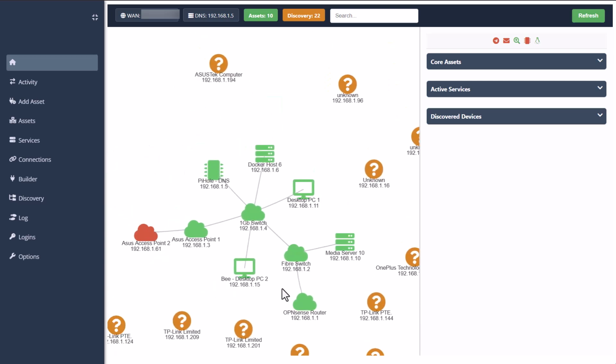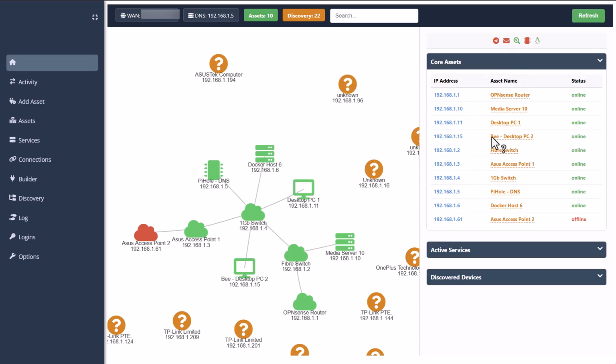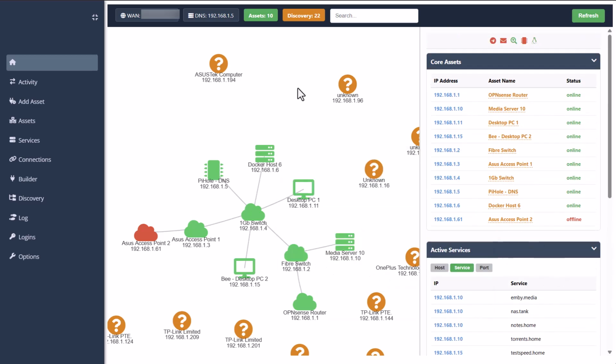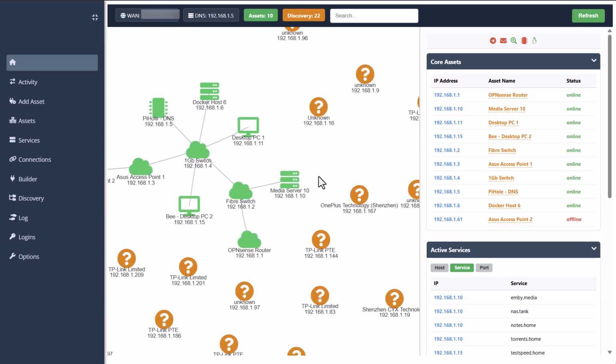Otherwise, you can just use it locally for your own devices without using those scripts, and then just add the assets in here yourself, and then most of the features for the discovery will be removed from those interfaces. So you're not looking at it and thinking, oh, I wish I had it all the time. So I have here basically the core assets, and I can access these quite easily. These services, I have the port numbers that they're running on, these service names and so forth, so that I can just very quickly access something locally, and anyone else as well that is here on the network.